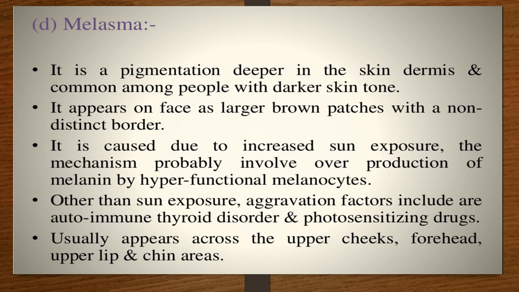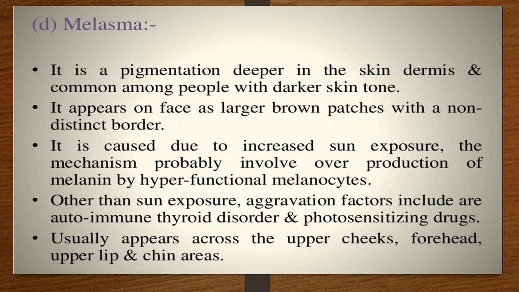Melasma is a pigmentation deeper in the skin, the dermis, and is common among people with darker skin tone. Okay? It is common among people who have a dark skin tone. It appears on the face as large brown patches with a non-distinct border. Dark brown patches are there and are not having any border. The discrimination is not there. It is caused due to increased sun exposure when the person is repeatedly working in exposure to the sun.